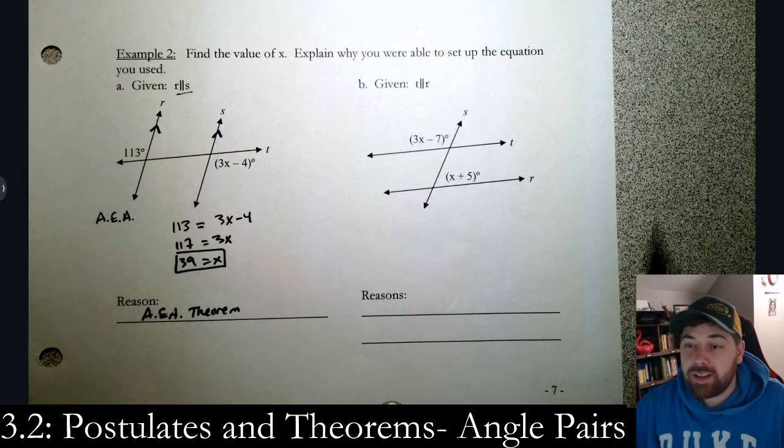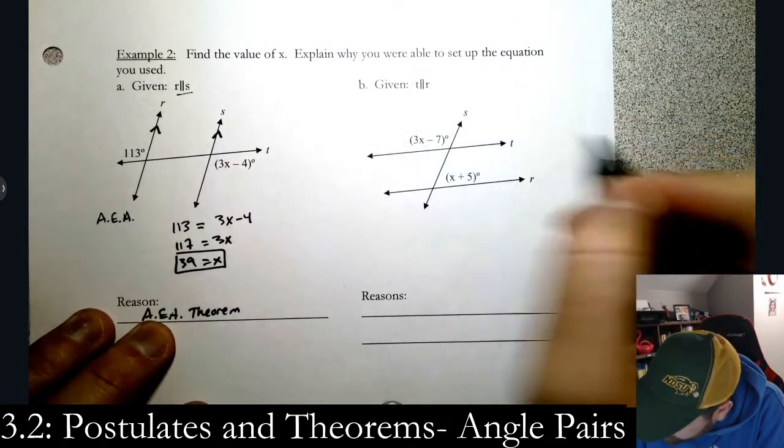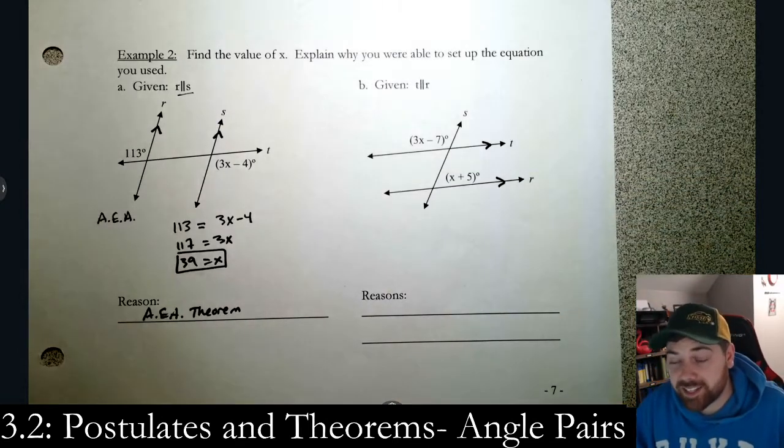Okay, part B. Here we have a couple of different things. This is a tough one. So T and F, or T and R, are parallel. Go ahead and mark that. T is not the transversal here. That's trying to trick you.